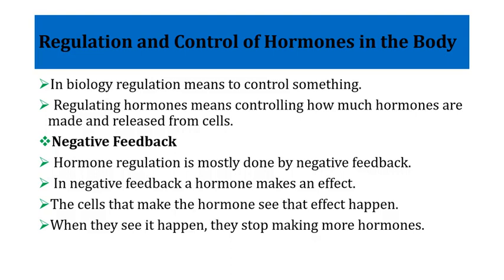In the negative feedback, a gland receives a command to produce a hormone, and once the hormone is produced, this hormone leads to cancellation of the command. For example, the anterior pituitary produces thyroid stimulating hormone, which goes and stimulates the thyroid gland to produce the thyroid hormone.